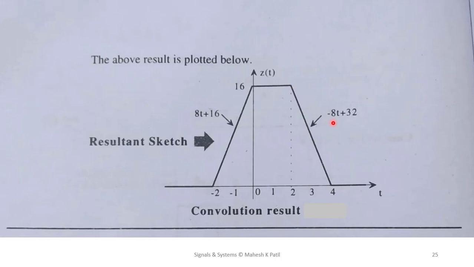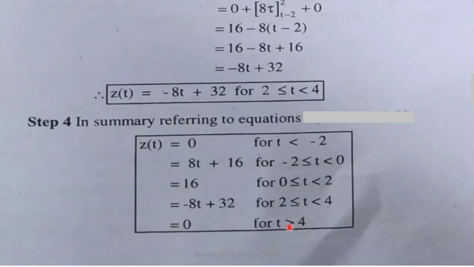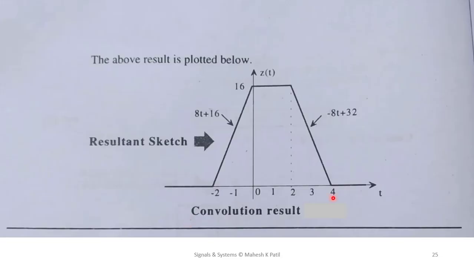So you will observe here this is minus 8t plus 32, which is decreasing. It will decrease up to 4, and if t value is greater than 4, the output is 0. Therefore you will observe here this 0. So this is our combined resultant output, which is sketched here. Clear? So this is the final convolution result.